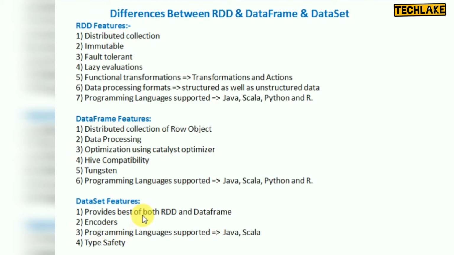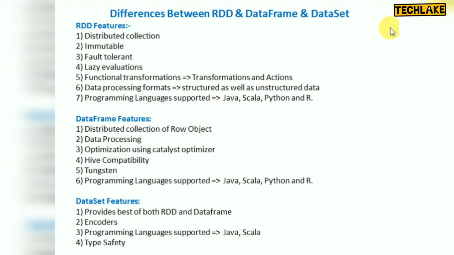And compile time errors. Normally whenever you are doing execution, there is a drawback, so I will give you information about when you will get errors, compile time and runtime. Here there is no compile time checking for data frame, so you cannot identify the errors at compile time; you can identify them only at execution time. But with a data set, you can identify the errors at compile time. That is another thing, you can identify the difference.